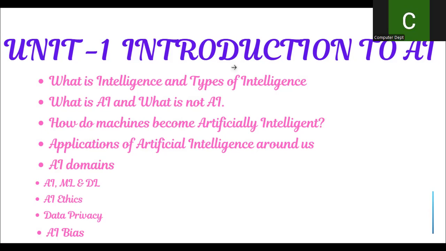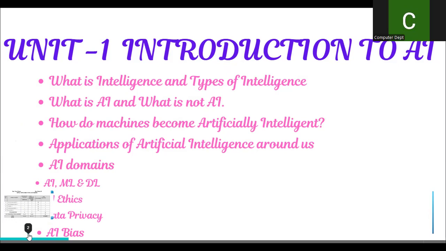To score 11 marks, you have to concentrate mostly on these topics, on these concepts. What is intelligence and types of intelligence? What is AI and what is not AI? How do machines become artificially intelligent? Applications of artificial intelligence around us. AI domains, AI, ML and DL, AI ethics, data privacy, AI bias. Right? Next.